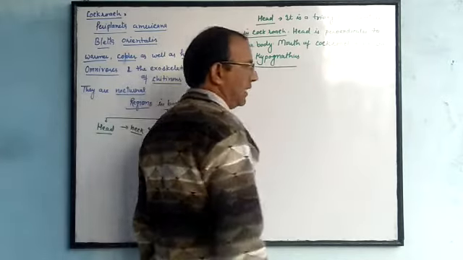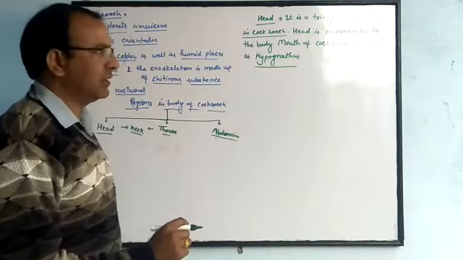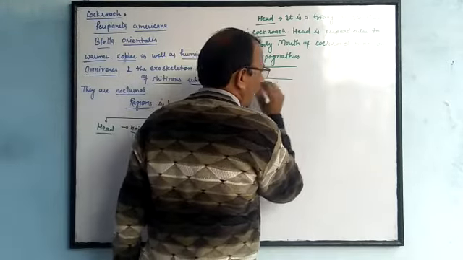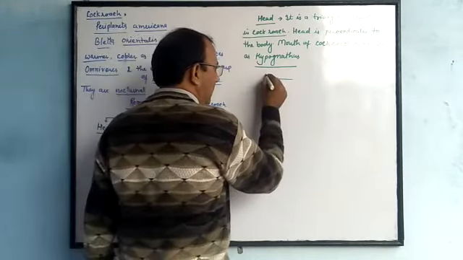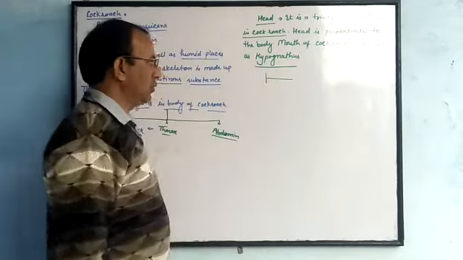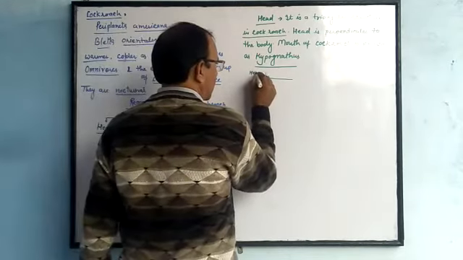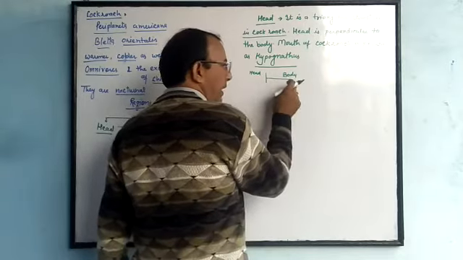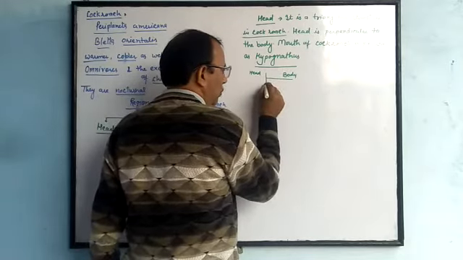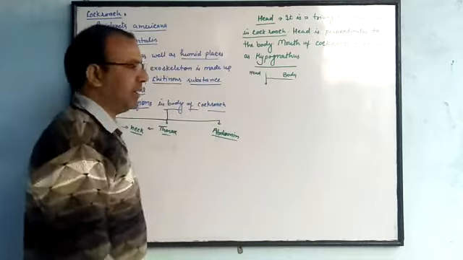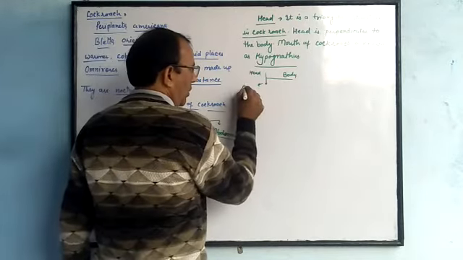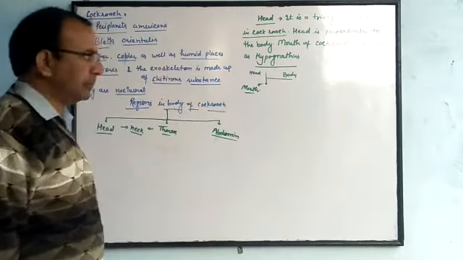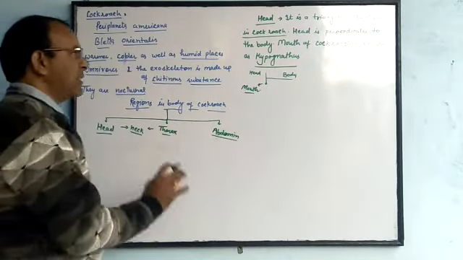This is because it is present laterally. Suppose this is the body of a cockroach. This one is the head and this one is the body. The head is perpendicular to the body and the mouth is present laterally here. So it is called hypognathus.